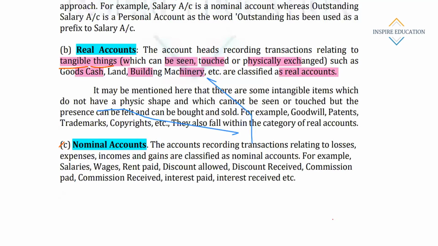Apart from that, there are a few things which do not have any physical shape and cannot be touched or seen. They also come under the real account. These are the exceptions, like goodwill, patents, trademarks, copyrights. Though these things are not touchable and cannot be seen, under the traditional approach they come under the purview of real account.